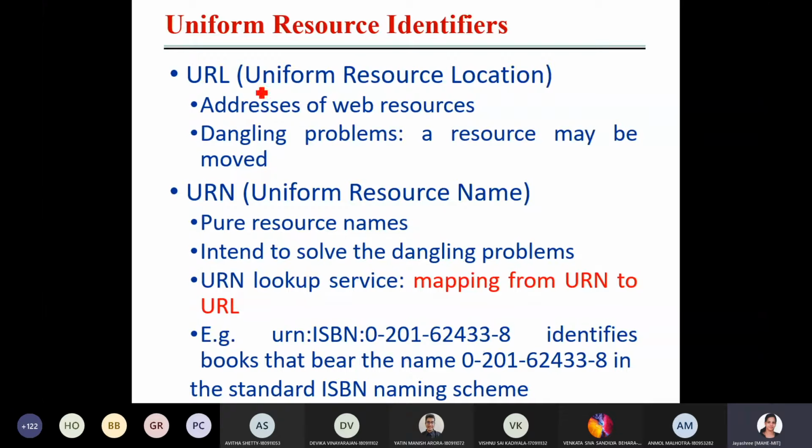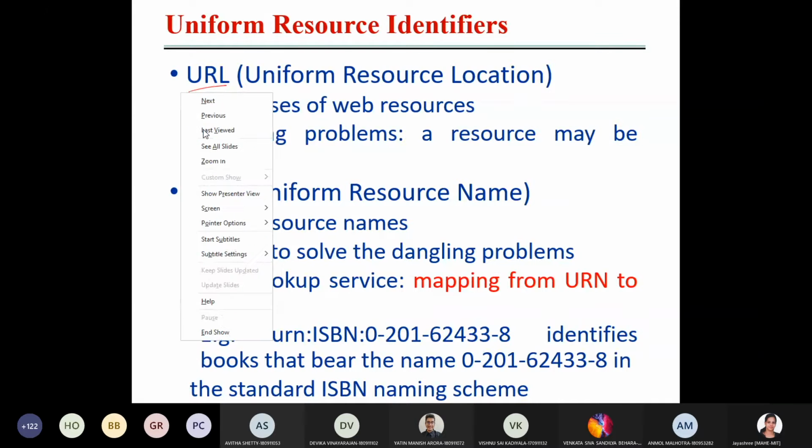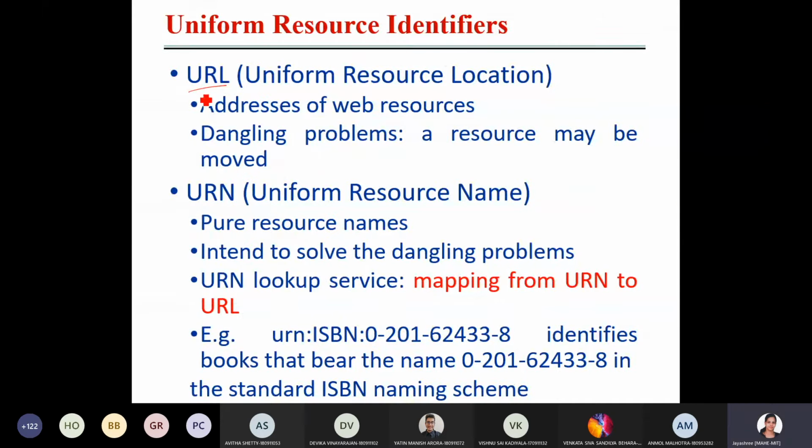Okay, then the next one is uniform resource identifiers. See, some are used to uniformly identify the resources, which I am going to explain now. So one is URL, then URN, uniform resource name.